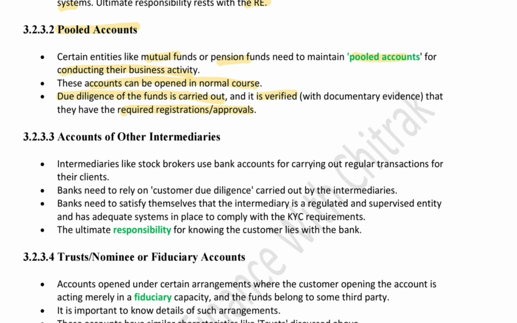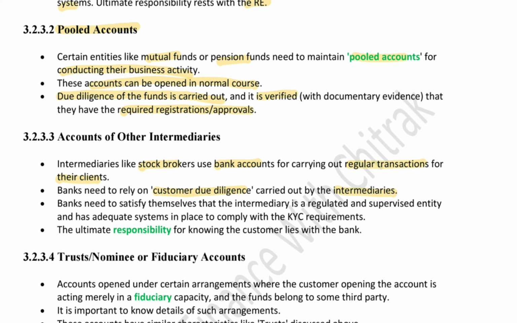Intermediaries like stockbrokers use bank accounts for carrying out the regular transactions for their clients. Banks need to rely on the customer due diligence carried out by the intermediaries. Now, when you have opened a demat account, especially online, you have seen that the intermediary, for example Zerodha or Upstox or ET Money, does a KYC or video KYC of you, and then an account is opened on your behalf.